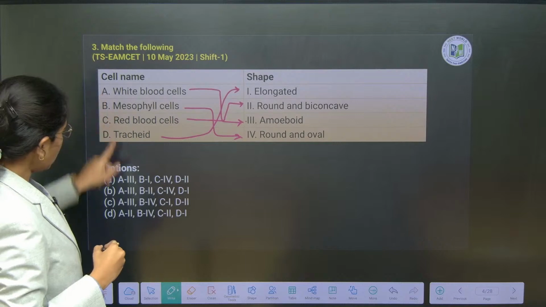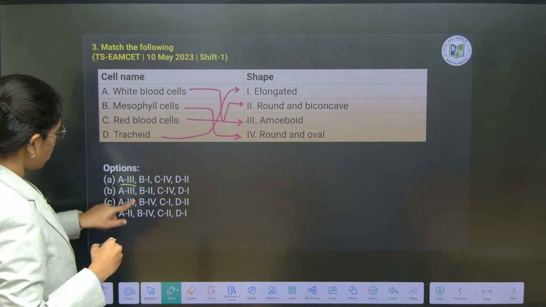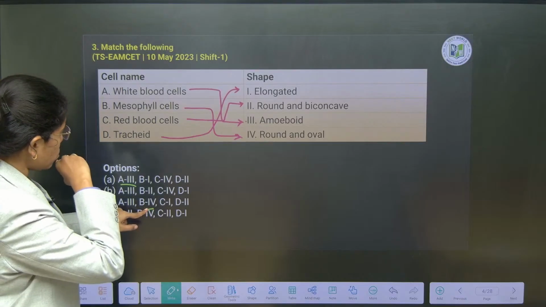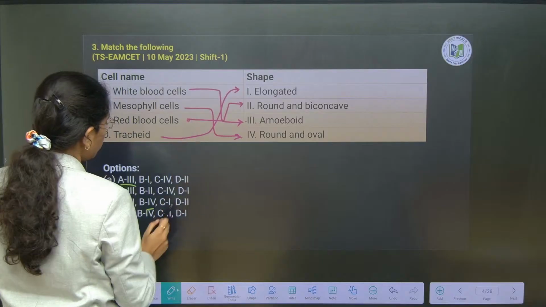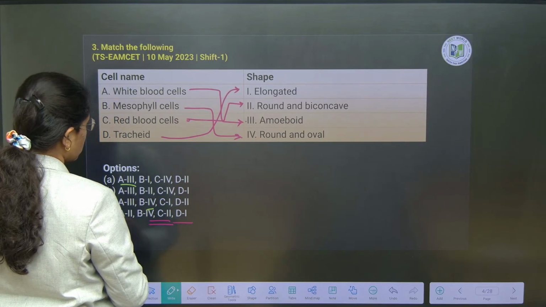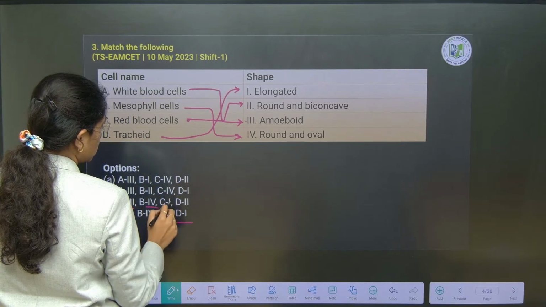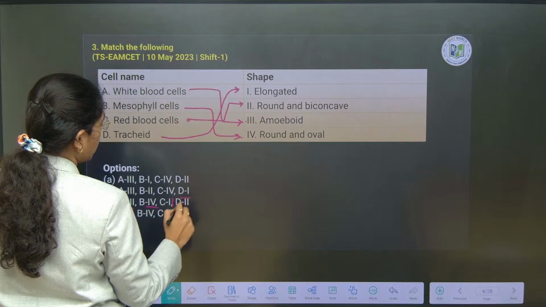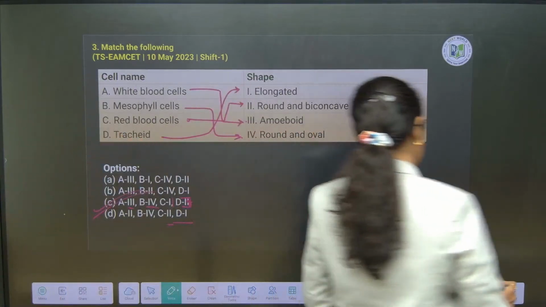So here A is 3, B will be 4, C is 2 and D will be 1. So it is A3, B4, C2 and D1. Option C.